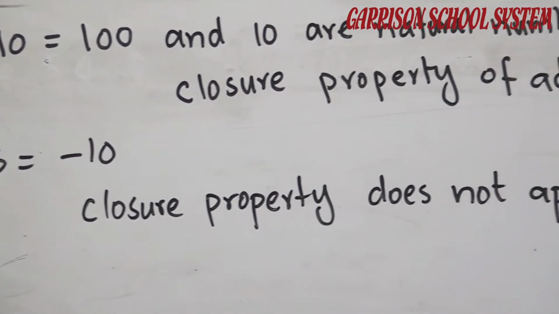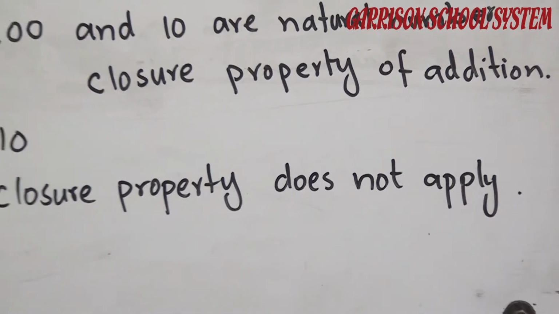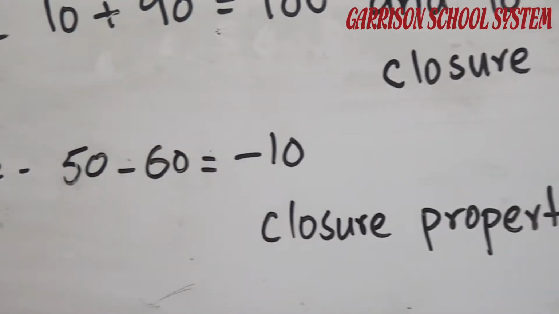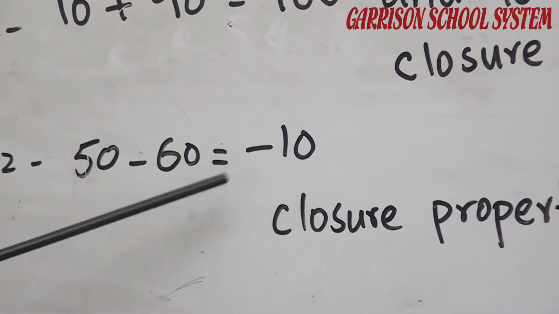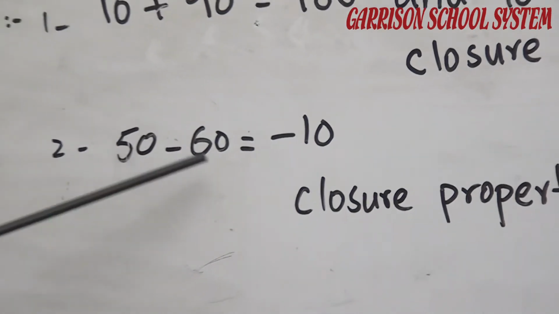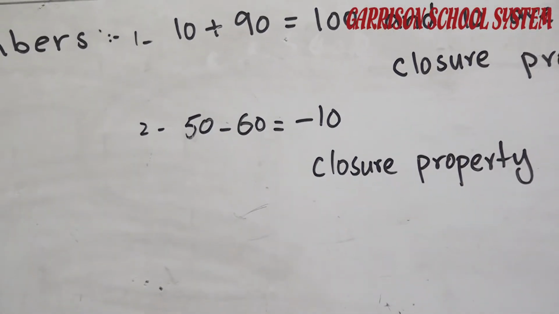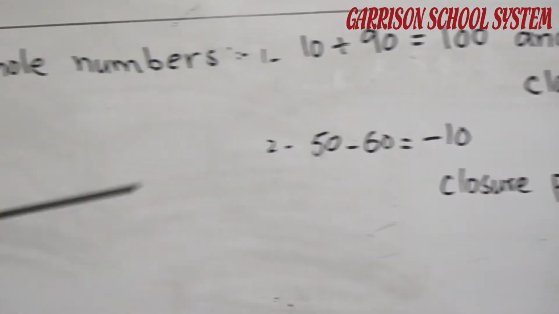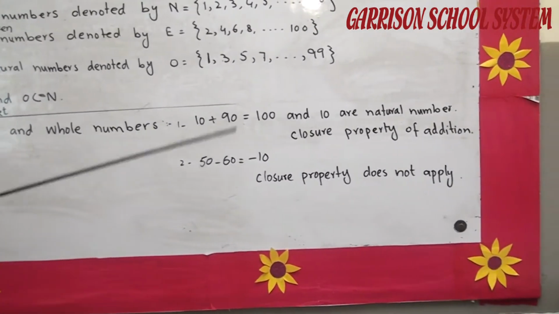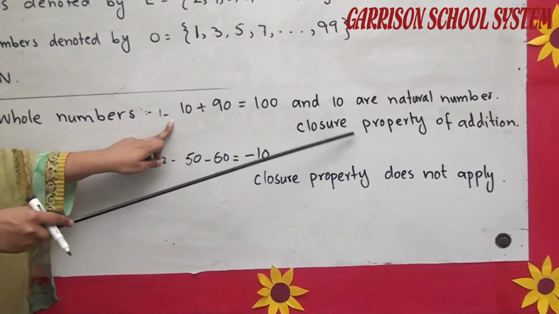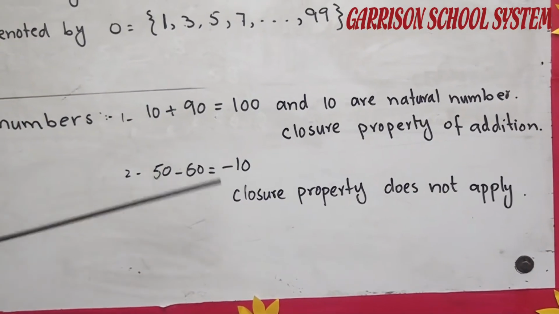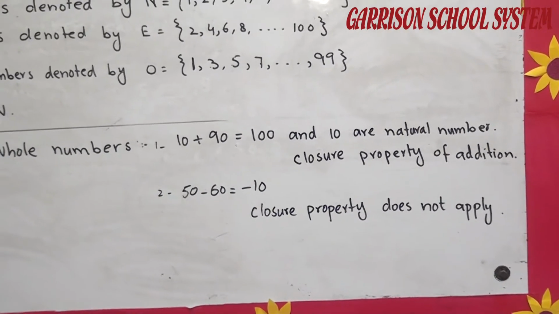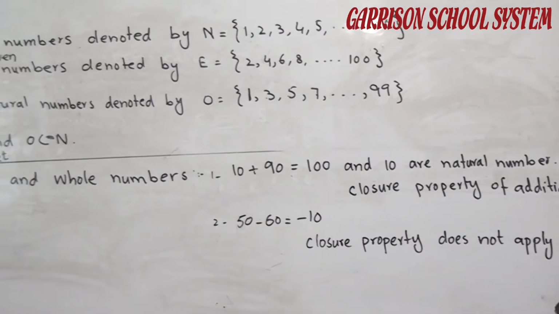Sorry, students, we have to write 60 here. So if we subtract 60 from 50, we get minus 10, and minus 10 is not a natural number. So here the closure property does not apply. In addition, the closure property will be applied, but in subtraction, the closure property does not apply. Students, I hope you got the point.